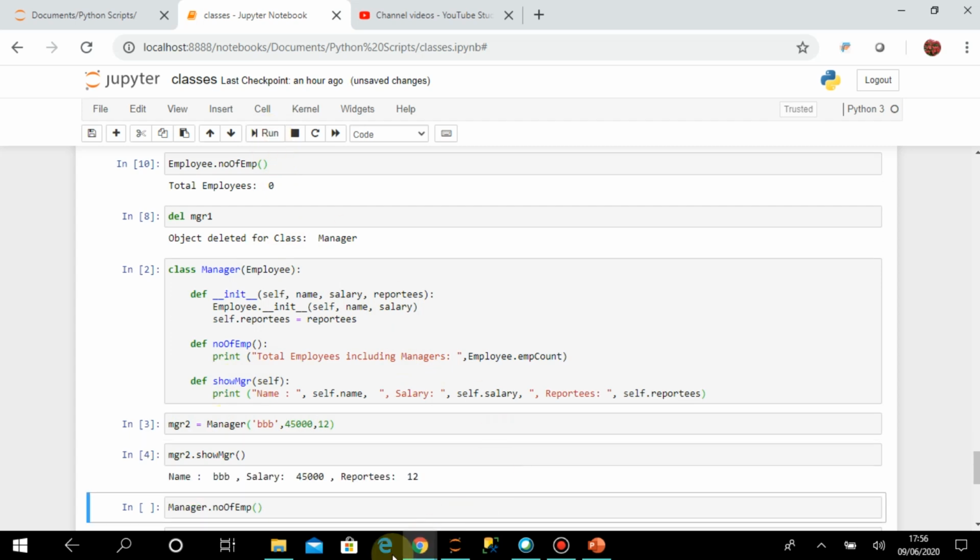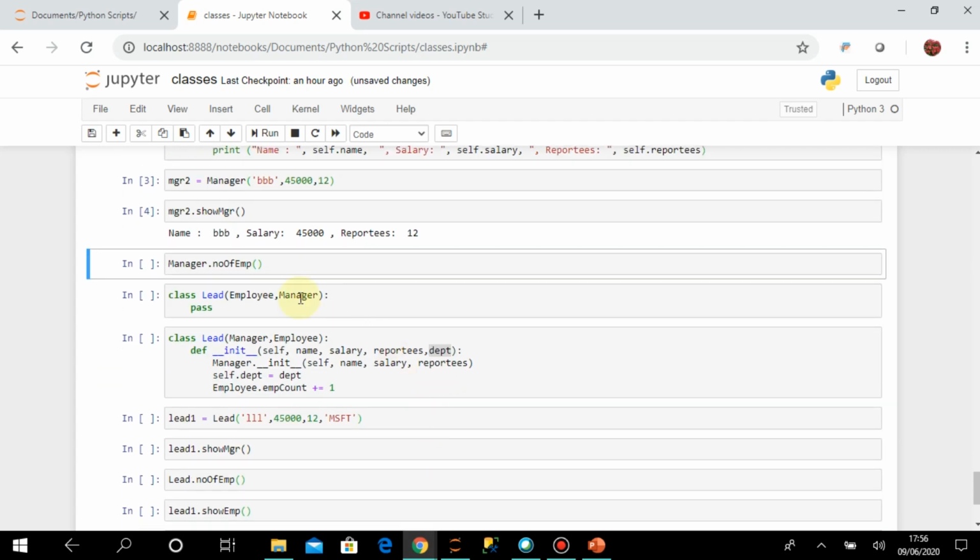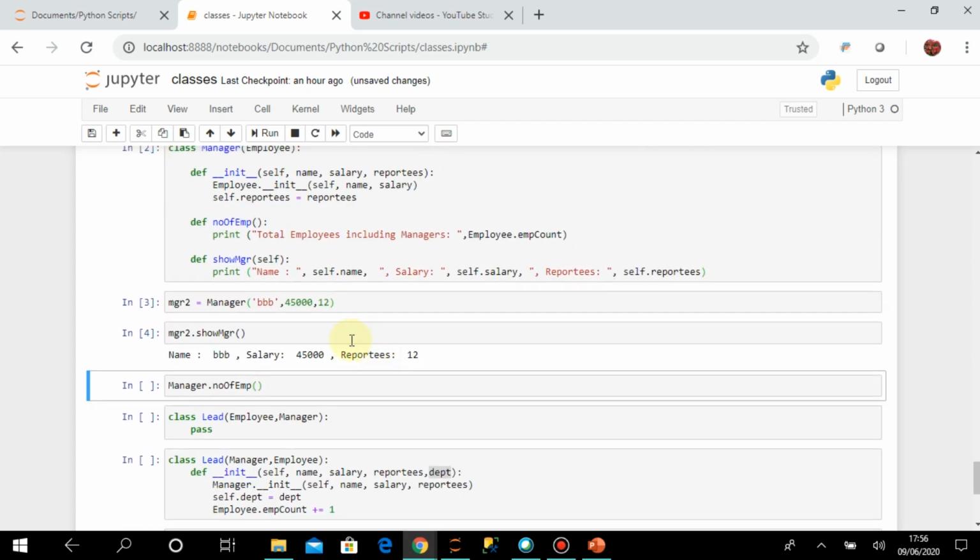Okay, now I am calling the show mgr method that is defined in the Manager class, so it is showing me the data directly. It is showing me the reportees value, so you understand that it was assigned appropriately and it is called appropriately. It is showing me the values correctly.